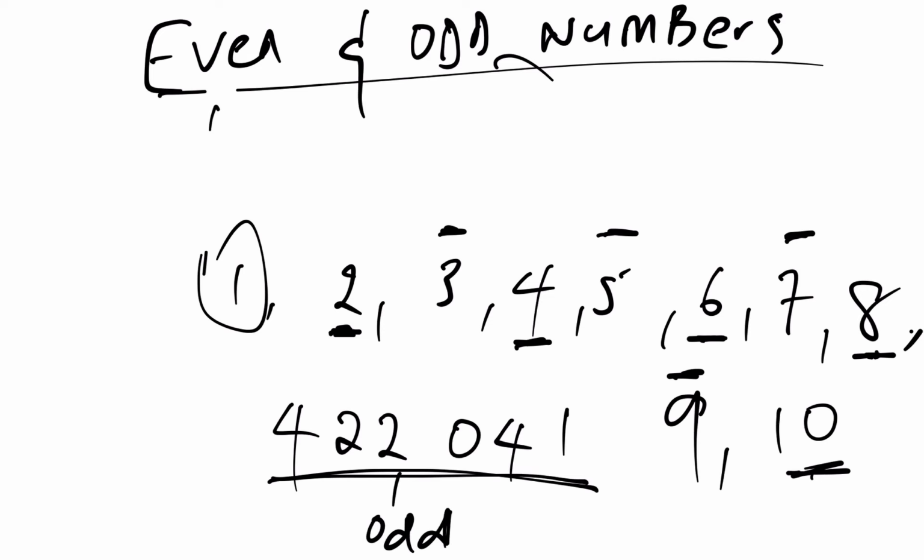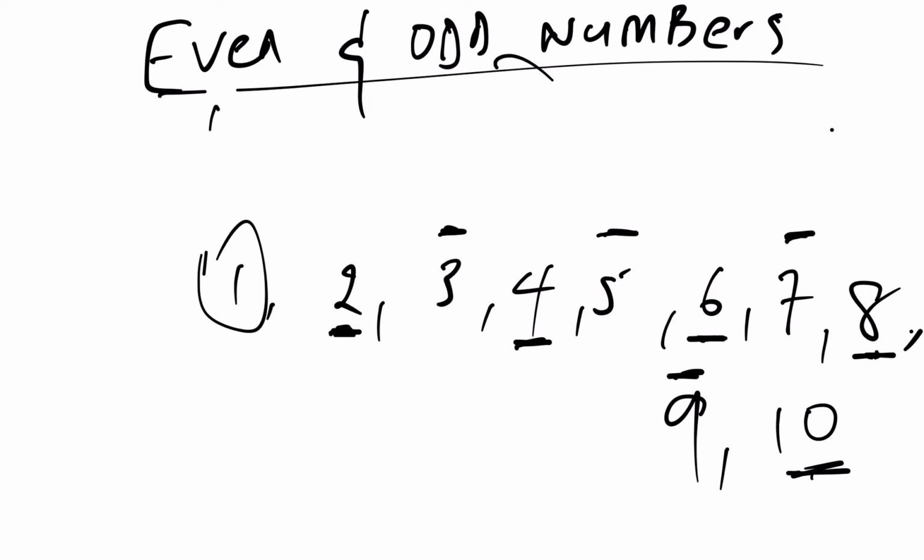So right now I want to show you an easy way to determine whether a big number is an odd number or an even number without even trying to divide by 2. We'll use these special numbers.